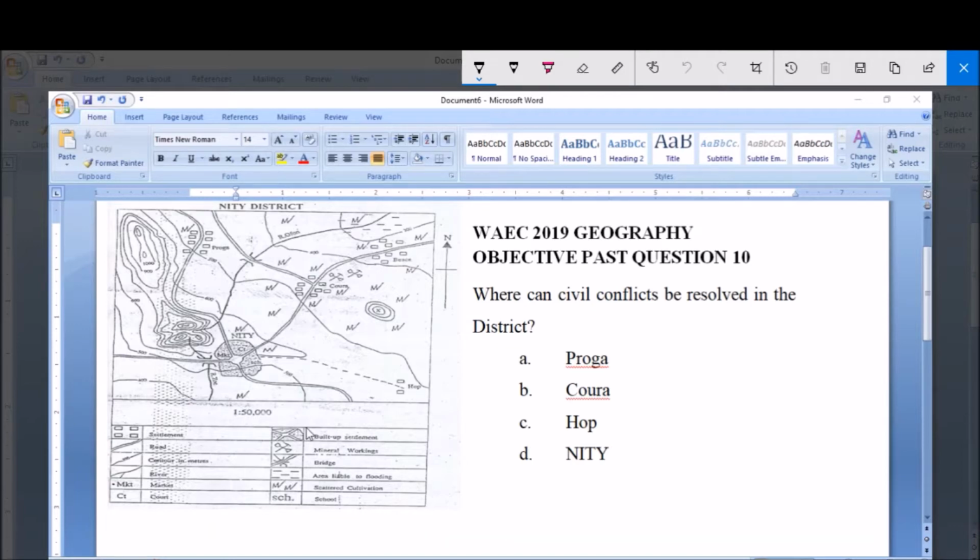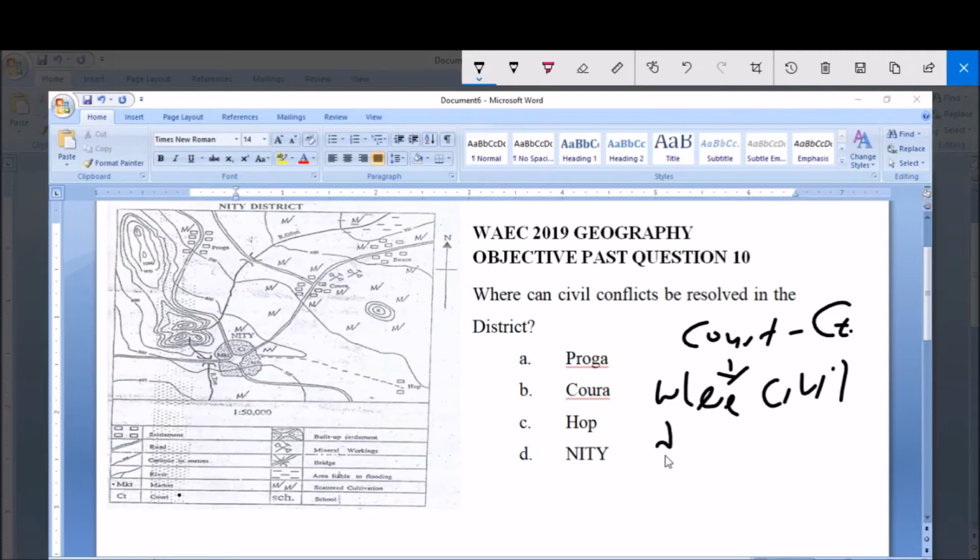for the map. So, looking at the keys here, you have court as one of the keys, represented by CT. And as we know, a court is where civil disputes majorly are resolved.